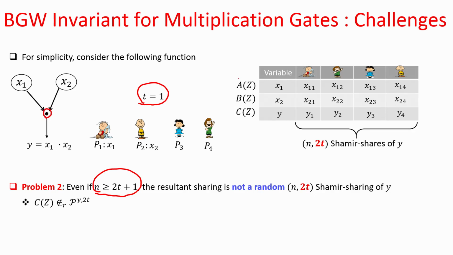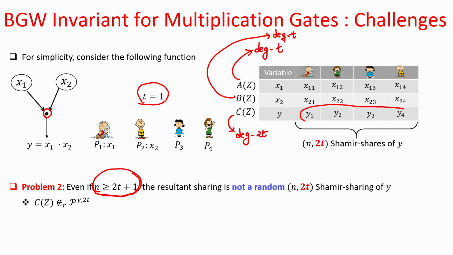If x 1 is secret shared through a degree t polynomial, and if b is also secret shared through a random degree t polynomial, then my C polynomial will be of degree 2t, and I am assuming that I am in a setting where n is greater than equal to 2t plus 1. That means, if parties make public their respective shares of y, we have now sufficient number of shares to uniquely get back this C polynomial and take its constant term as the final output.